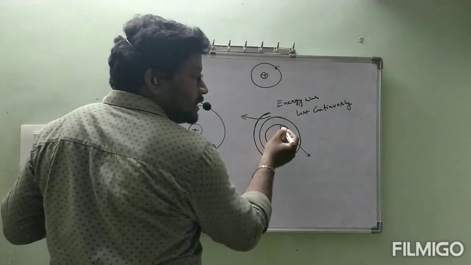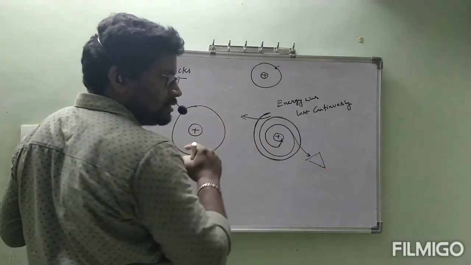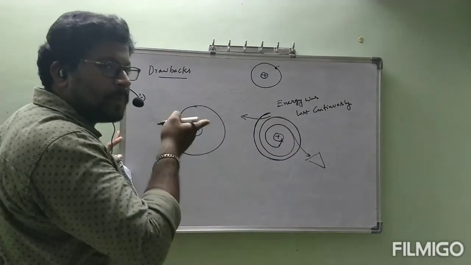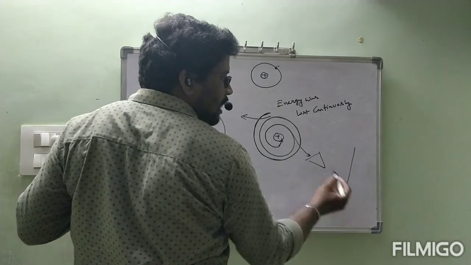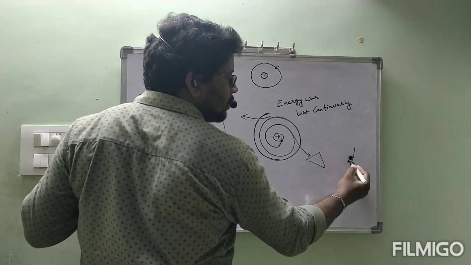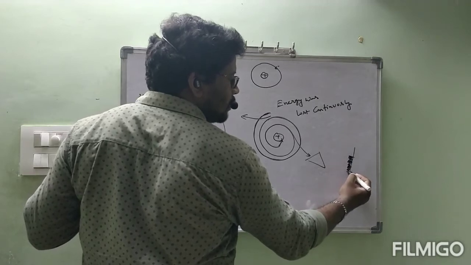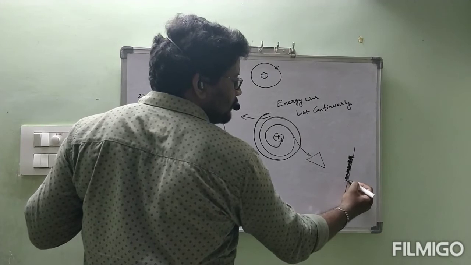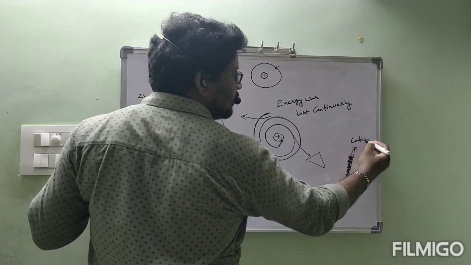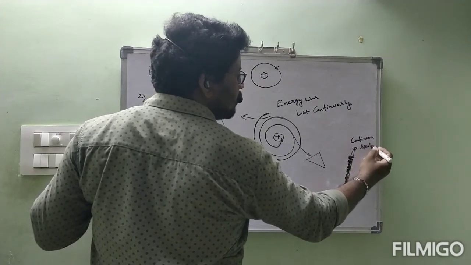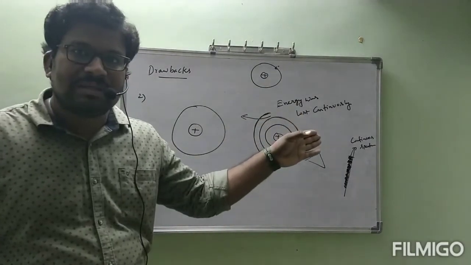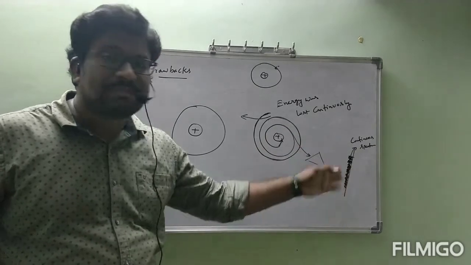When this continuous energy emitted from the electron passes through a prism, we should get a continuous spectrum, without any gap. Why? The energy is continuous, so the spectrum must also be continuous.